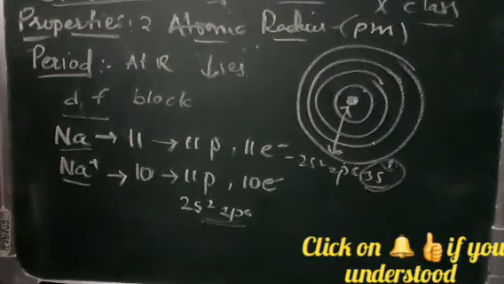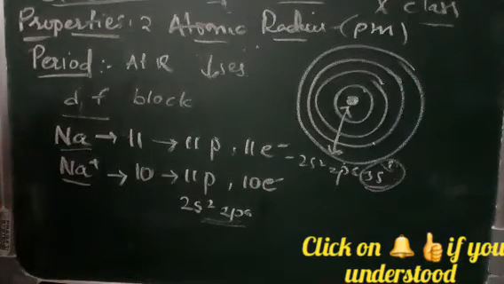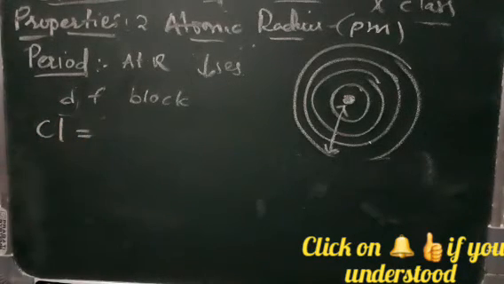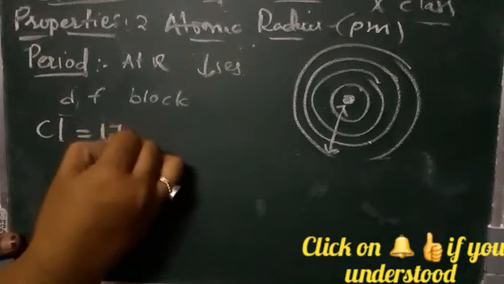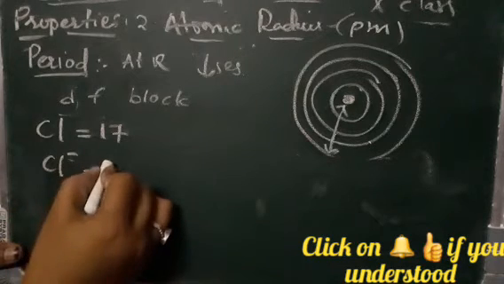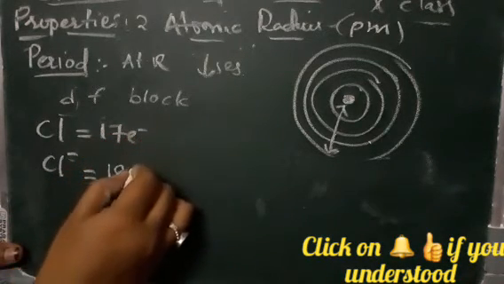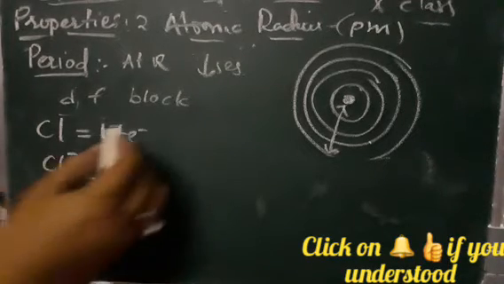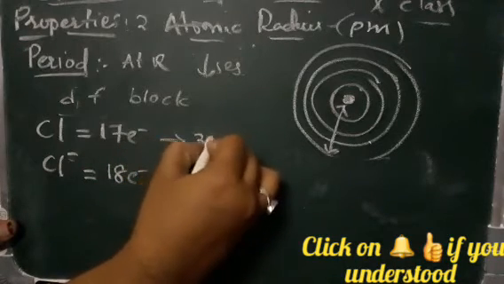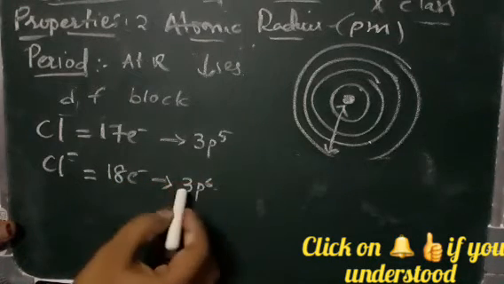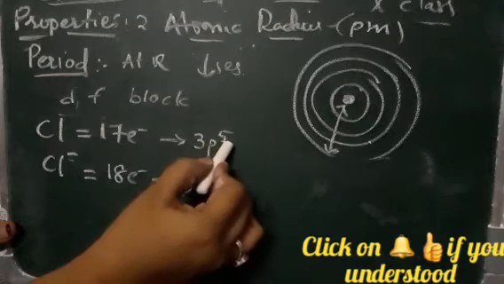Fine. And if you take chlorine and the chloride ion, that is Cl and Cl minus, what is the difference there? If you take chlorine, the atomic number here will be 17. If you take the chloride ion, chloride means a minus ion, so it has 18 electrons now. In the outermost shell, 3p, chlorine has 5 electrons, while here you have 3p6. The outermost shell now has 6 electrons and here it has 5 electrons.